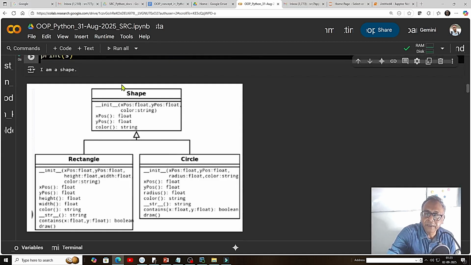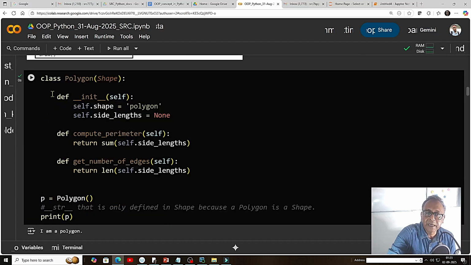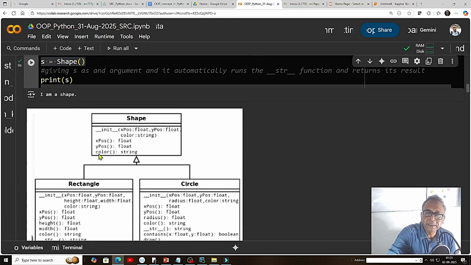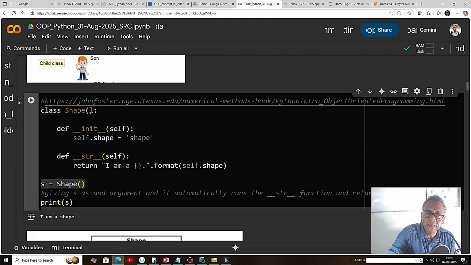This is a kind of UML diagram. This is a shape, and this is a rectangle. Here we have polygon, triangle, all of this is a color. This is the class Polygon. I'm creating a class, and the base class is Shape. In the earlier Shape class that we just saw, the base class is nothing, because by default we create from the object class. Object is the mother class in Python.